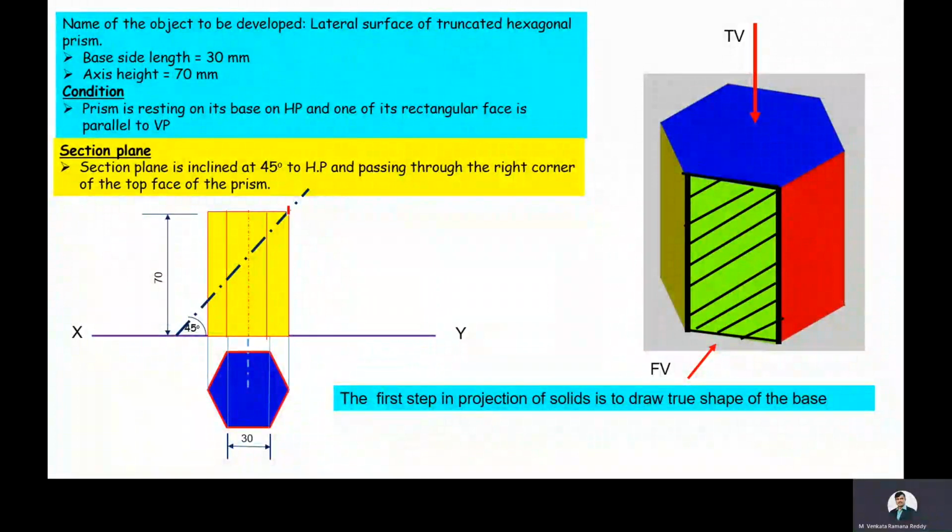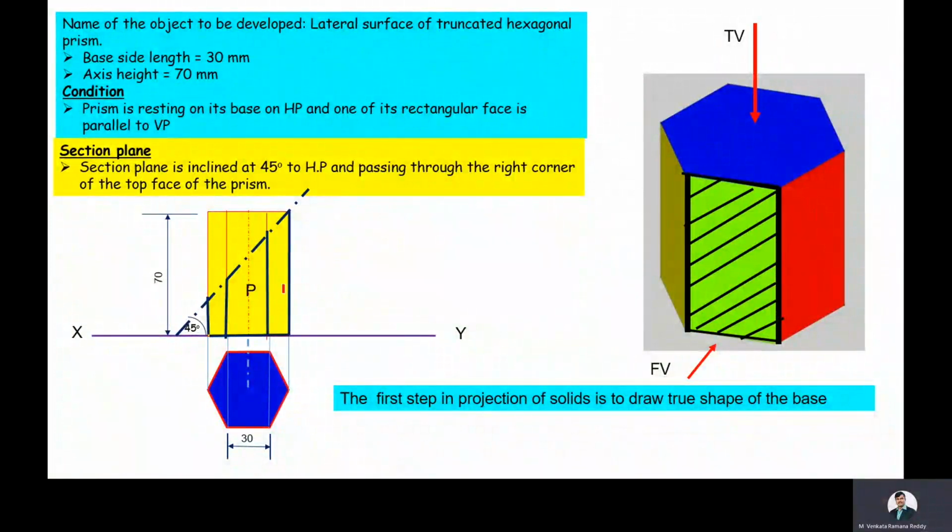It is passing through the top face right corner of the prism and the section plane is making an angle of 45 degrees to the HP. After cutting the hexagonal prism with this section plane, the bottom portion is to be retained, remaining portion is to be removed. The retained portion is to be darkened. That is, we are going to develop the lateral surface of the part P of a hexagonal prism.